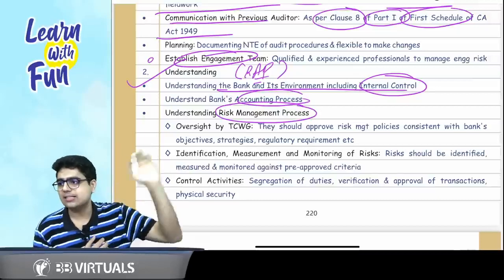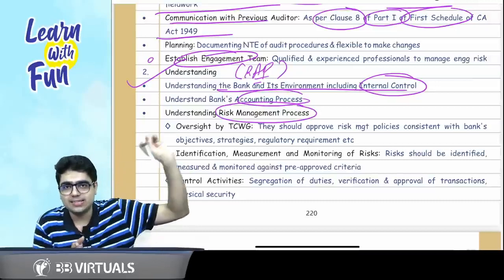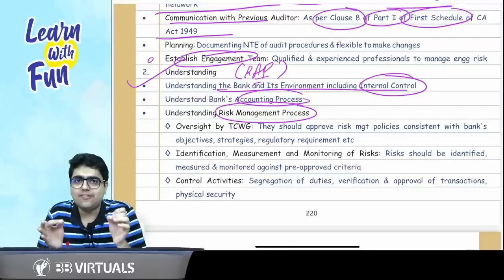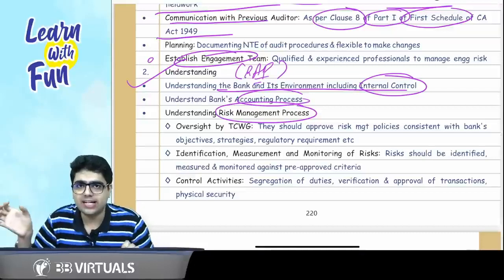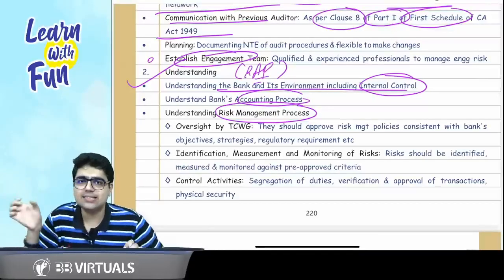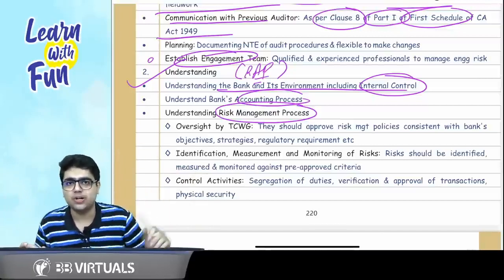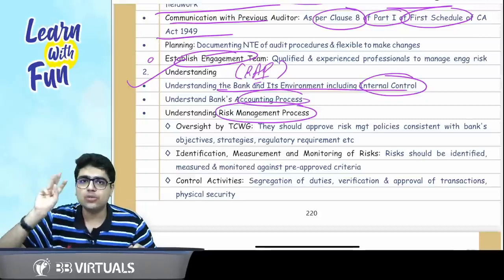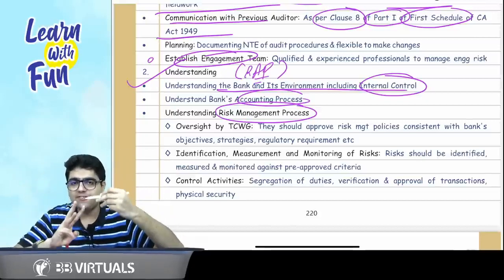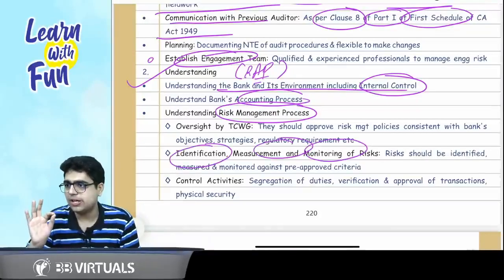What is the risk management process? First of all, it will be taken care of by the TCWG. As in every risk management process, first of all you identify the risk, then controls for them. As I told you in the class, risk hai to control hai. For every risk, there should be a control. And for risk, you need to do three things: identification, measurement, monitoring. Say it after me: identification, measurement, and monitoring of risk.